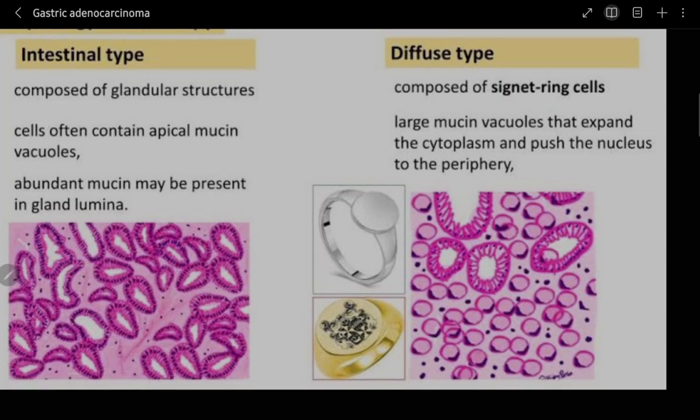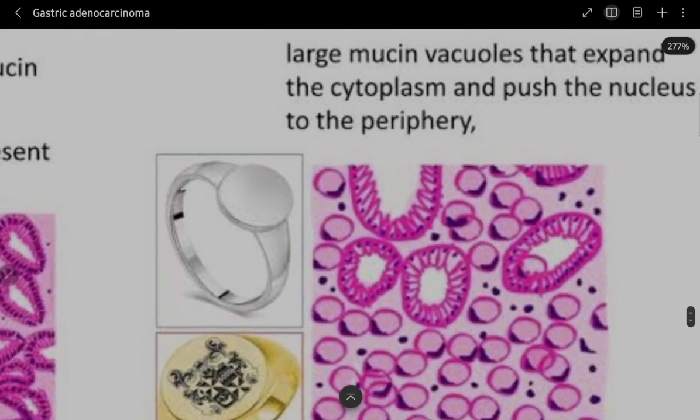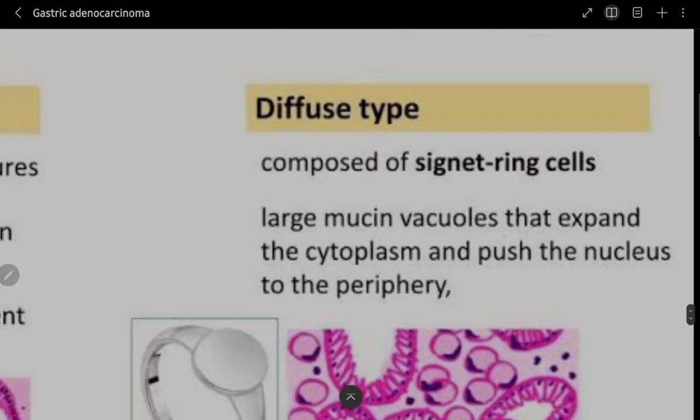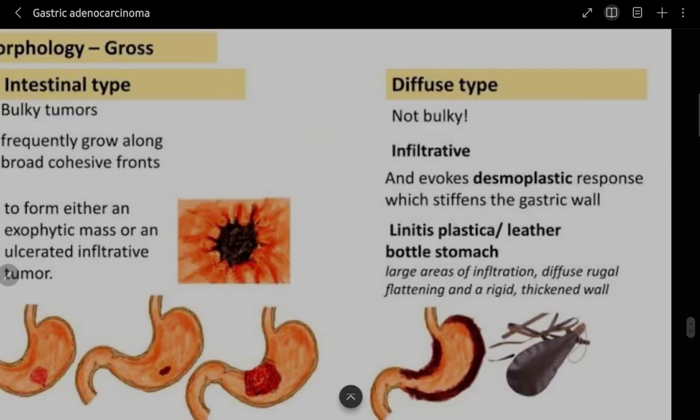See, this is the diffuse type. They are signet rings. Okay, you are seeing the ring, right? And you see these are the cells. Signet ring form cells are there, right? So they are large mucin vacuoles that expand the cytoplasm and push the nucleus to the periphery, giving them the signet ring appearance.